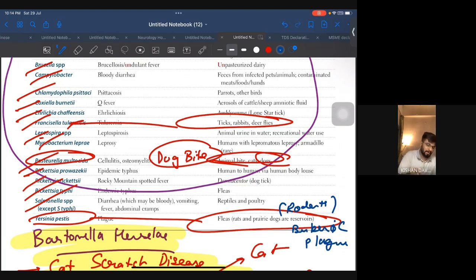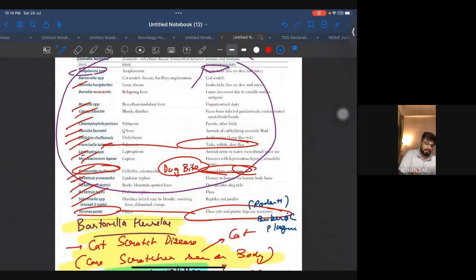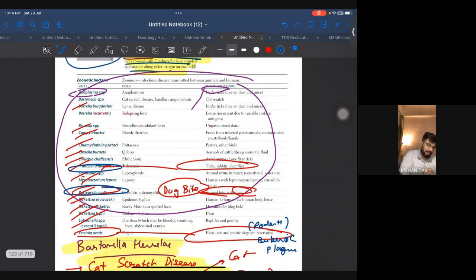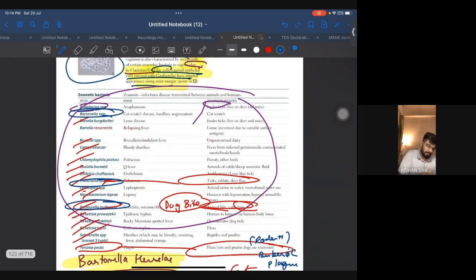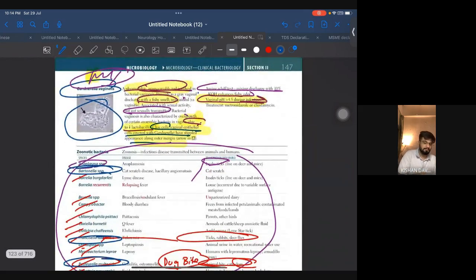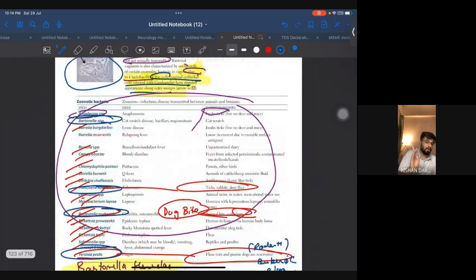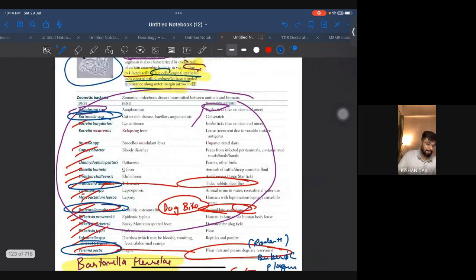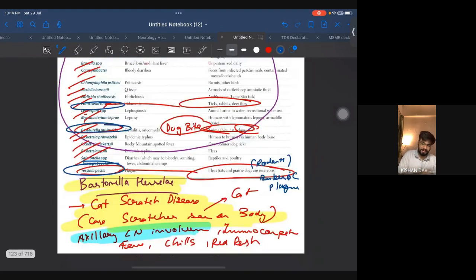Okay, so just remember rodents and Yersinia pestis. So all of them except Pasteurella multocida, Francisella tularensis, Bartonella and Yersinia pestis, that's all we have done. Okay. So yes, remember one word for each bacteria.